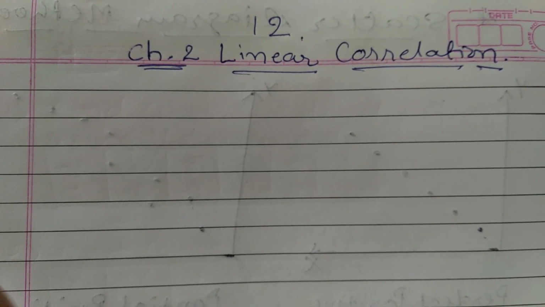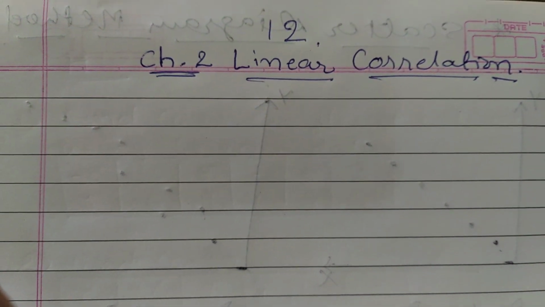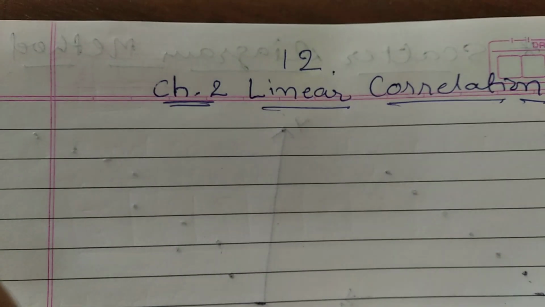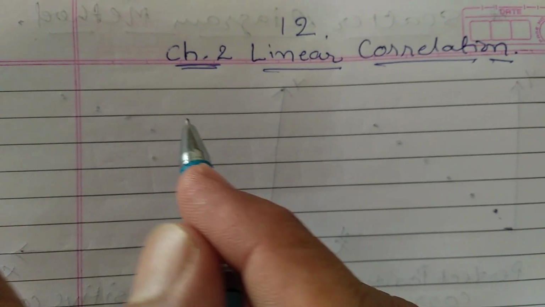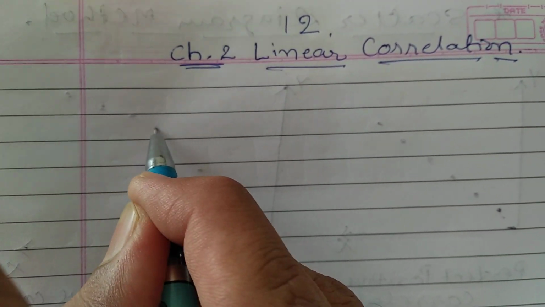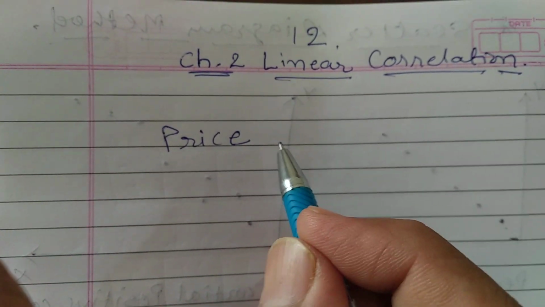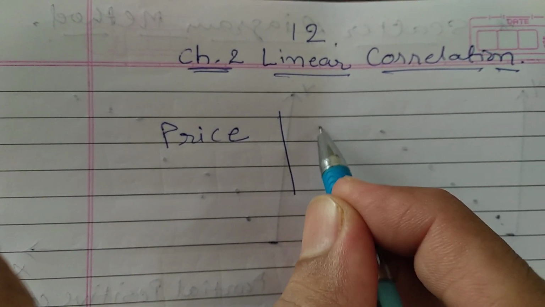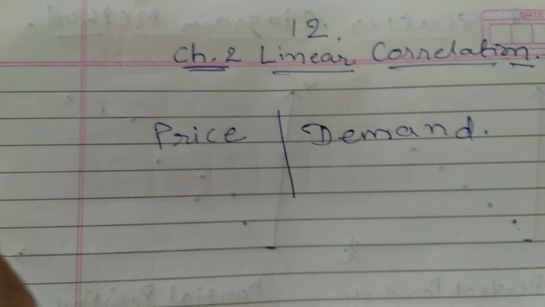Now, let us understand first of all what is correlation? What is linear correlation? Suppose we have one element, that is price, and the second element, that is demand.